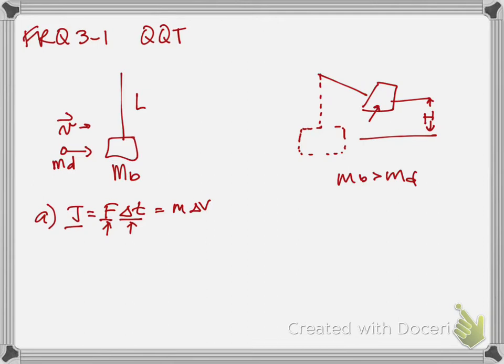1 point for an explanation thereof. Part B says, if the speed of the dart as it embeds itself into the block is greater than v, how would the maximum height reached by the center of mass of the dart-block system compare to h? Explain your response without deriving or manipulating equations. So remember that we're still talking qualitatively at this point, okay? So the answer is it would go higher, which I think is probably pretty obvious, but let's talk about how.